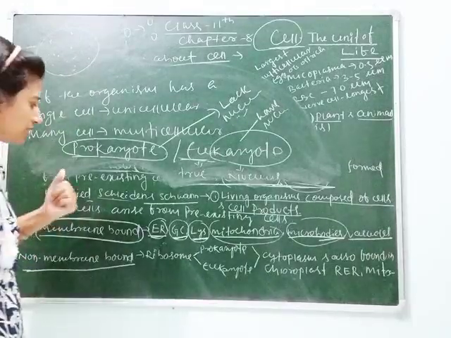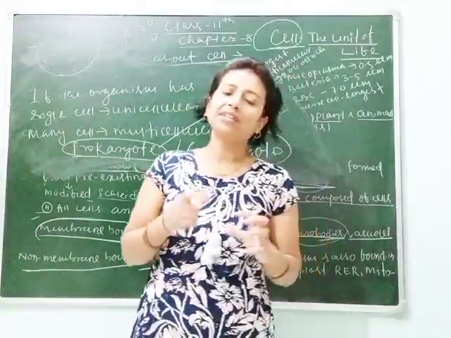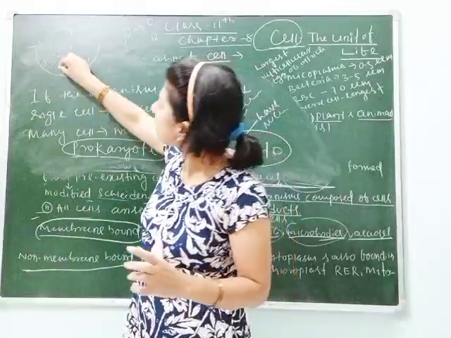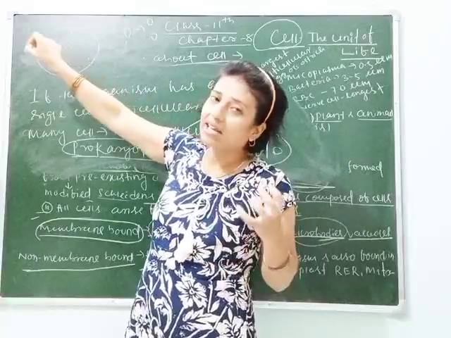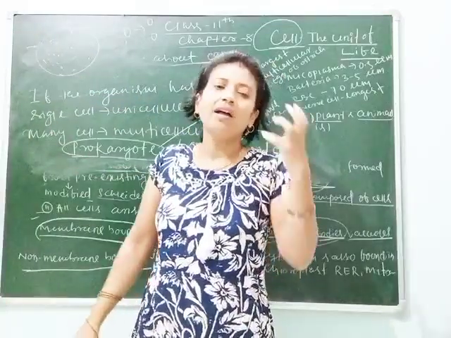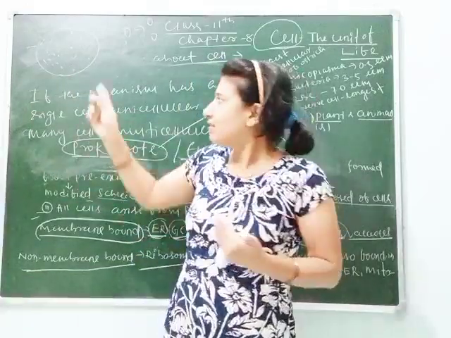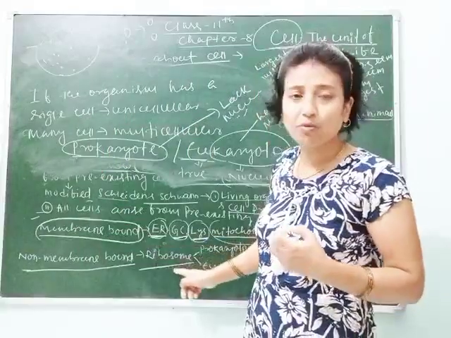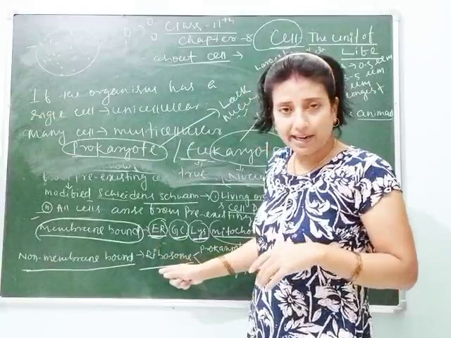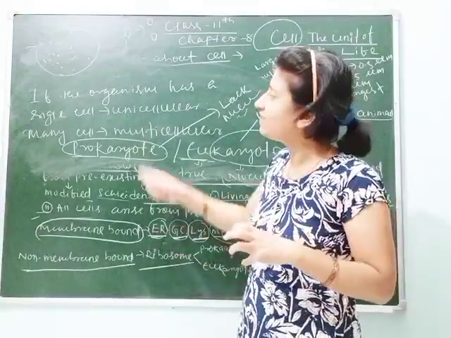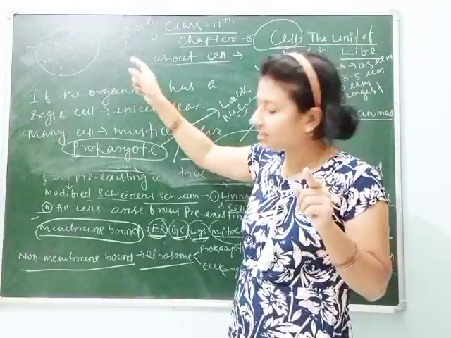Again, we can see some organelles which lack membranes, or we can say they are non-membrane bound structures. They are ribosomes. Ribosomes are also granular structures present inside the cytoplasm. Sometimes they are free and sometimes attached to the endoplasmic reticulum. We will study the endoplasmic reticulum and ribosomes in a later class. First, just understand that ribosome is a non-membrane bound structure, either free or attached to the endoplasmic reticulum inside the cell.